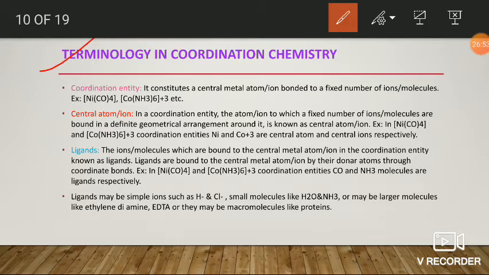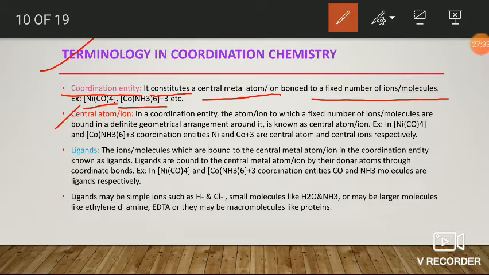Next, terminology used in coordination chemistry. The first one is coordination entity. Generally, a coordination entity constitutes a central metal atom or ion which is bonded to a fixed number of molecules or ions, which are the ligands. That is, a coordination entity constitutes the central atom or ion along with the ligands which are bonded to the central atom or ion. For example, nickel tetracarbonyl or hexaamminecobalt ion. These are coordination entities.